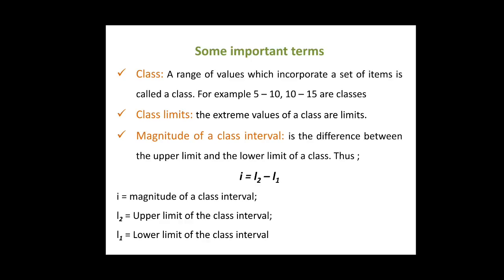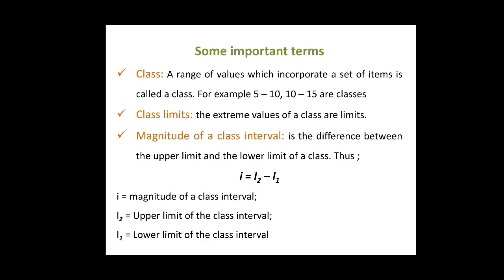For example, take the class 5 to 10. The lower limit is 5 and upper limit is 10. Thus, 5 and 10 are the class limits or extreme values of the 5 to 10 class. Another important term related to frequency distribution is magnitude of a class interval. Students, magnitude of a class interval is the difference between the upper limit and the lower limit of a class.